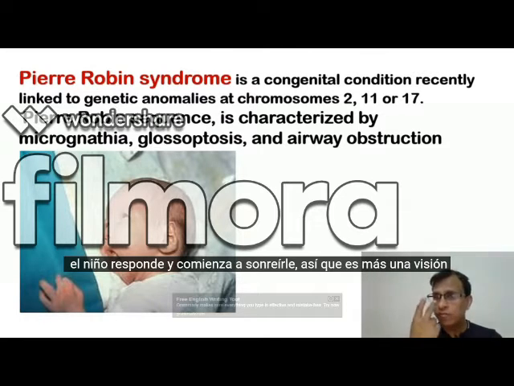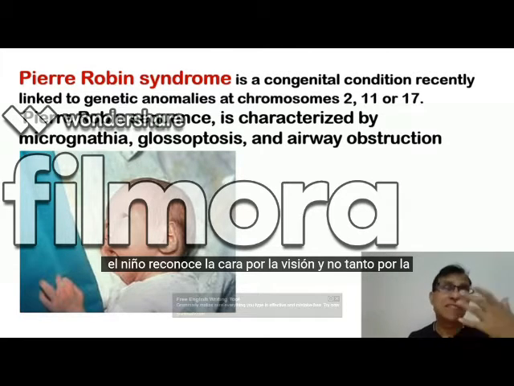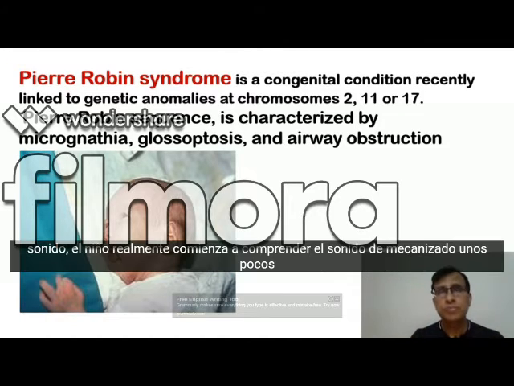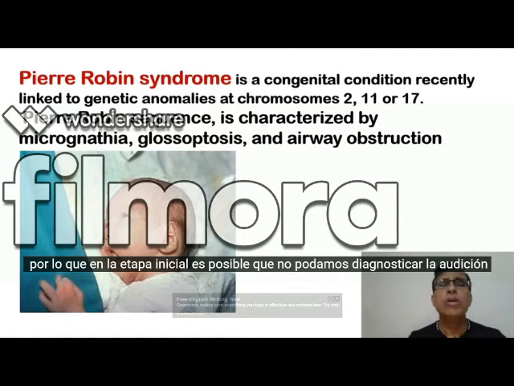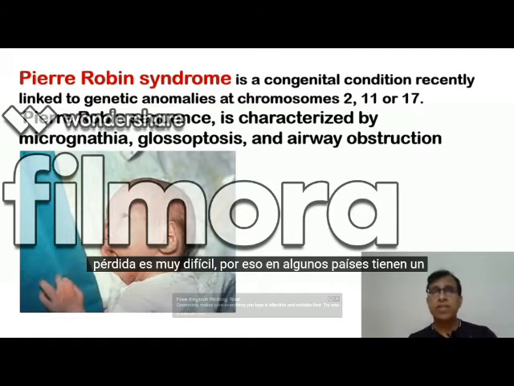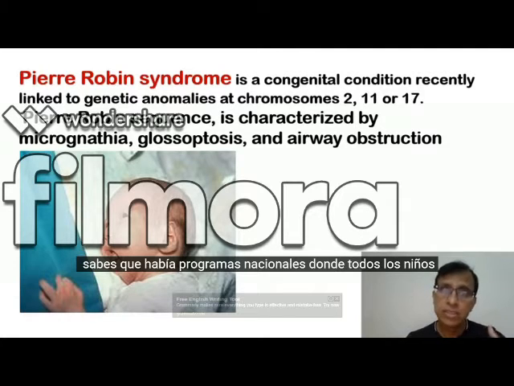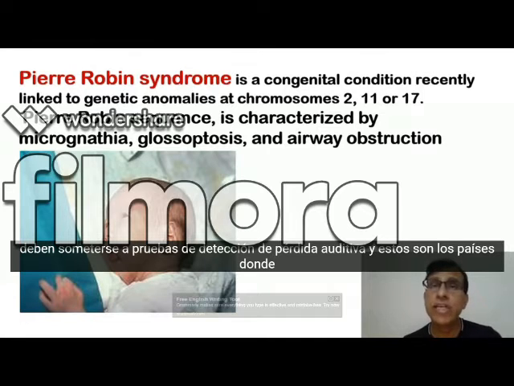So that's more of a vision. The child recognizes the face due to vision and not so much because of the sound. The child really starts understanding and appreciating sound a few months later, I mean 4, 5, 6, 7, and later. So in the early stage, we may not be able to diagnose hearing loss. It's very difficult. That's why in some countries they have national programs where every newborn child will have to be screened for hearing loss.